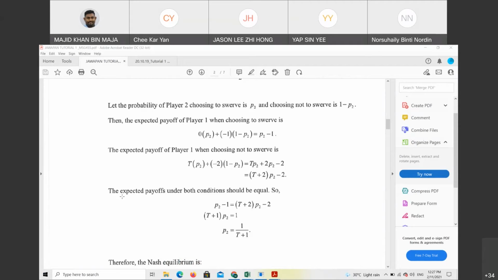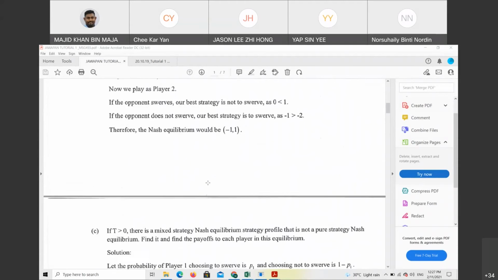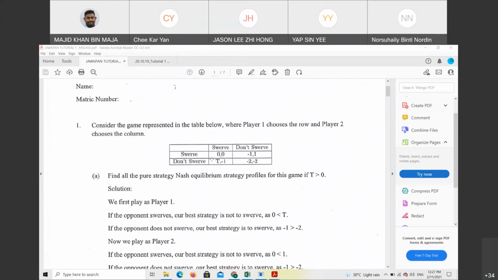Then, as usual, you make the expected payoff under both conditions equal. So what do we get? P2 minus 1 equals (T plus 2) P2 minus 2, which, if you rearrange it, gives P2, the probability, as 1 over T plus 1. You get T plus 1 in the expression because if you look at player 1, we only have T in the first column.